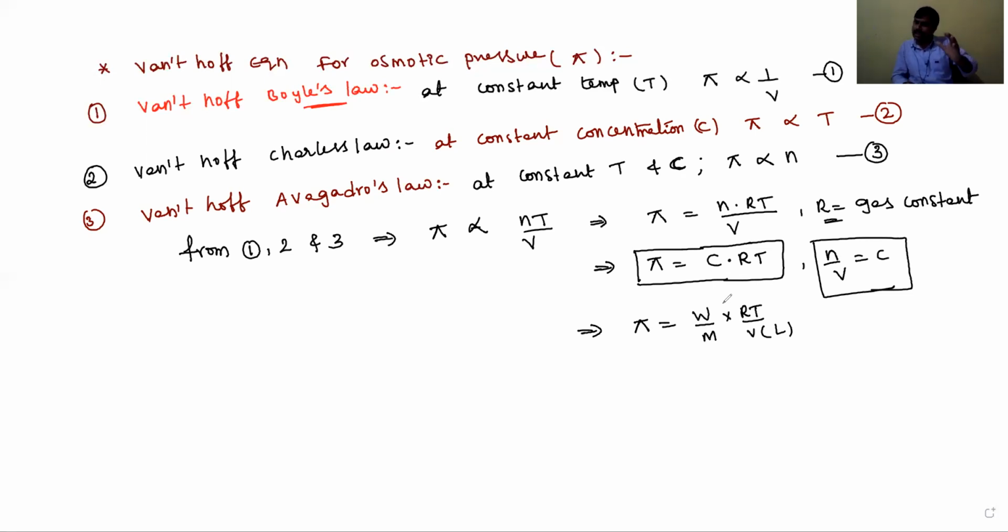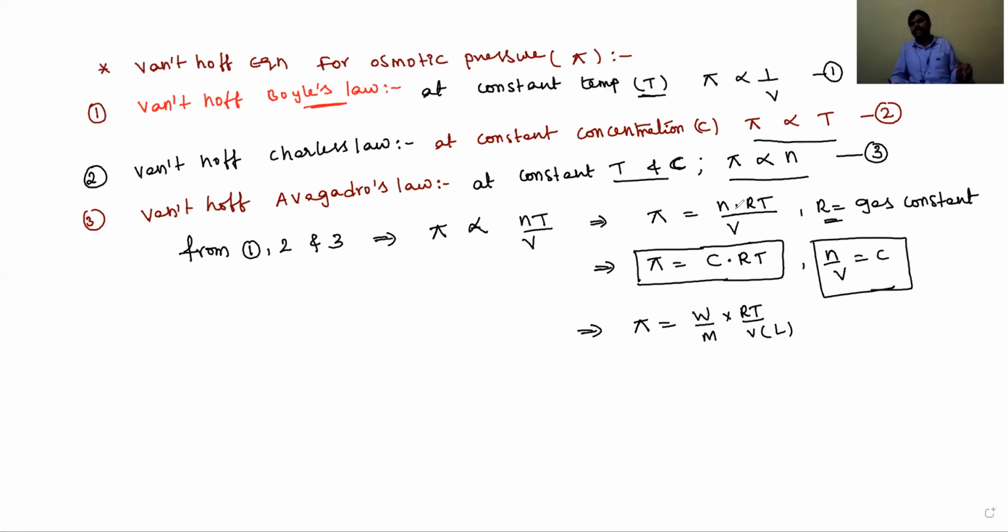This osmotic pressure formula was derived by Van't Hoff using gas laws, because he thought dilute solutions also behave like ideal gases. According to that, by Boyle's law, pi is inversely proportional to volume at constant temperature. By Charles's law, at constant concentration, pi is directly proportional to temperature. By Avogadro's law, at constant temperature and concentration, the osmotic pressure is directly proportional to the number of moles of solute.